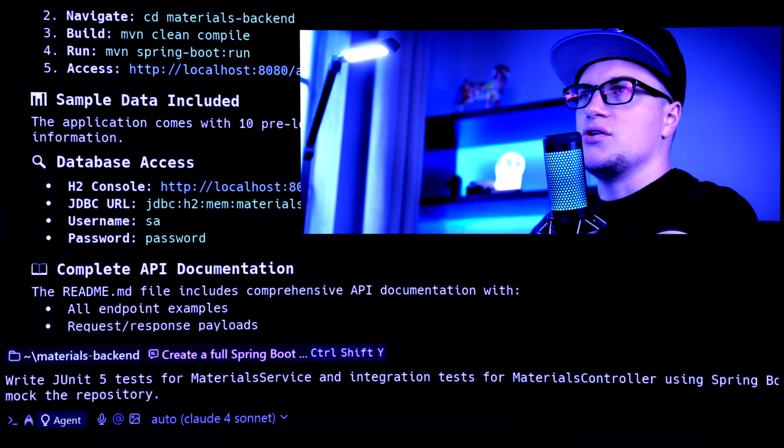Now let's test it. I ask Warp to generate the unit test suite for the controller layer. Write JUnit 5 test for materials service and integration test for materials controller using Spring Boot test. Include GET, POST, PUT, DELETE requests, and mock the repository.